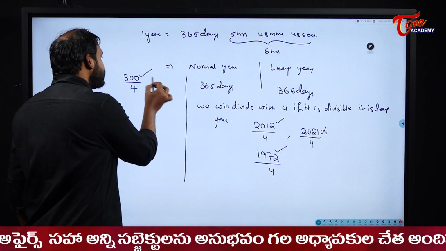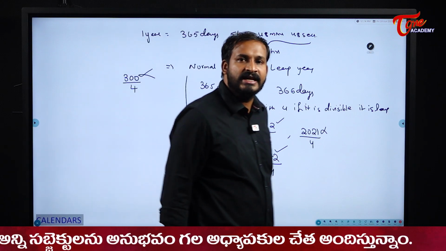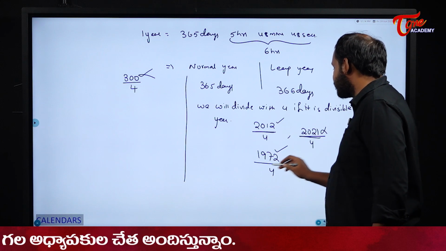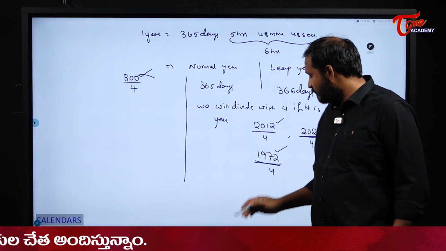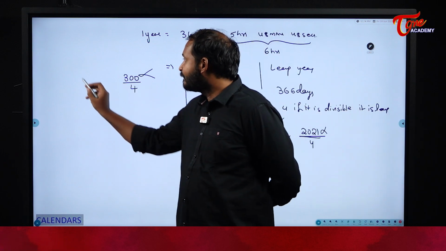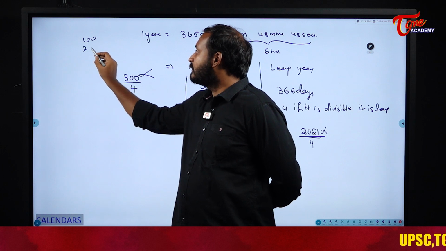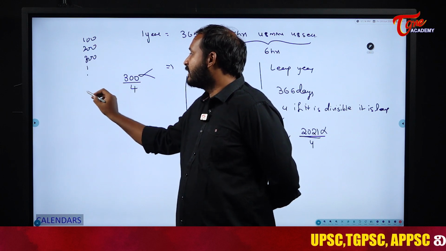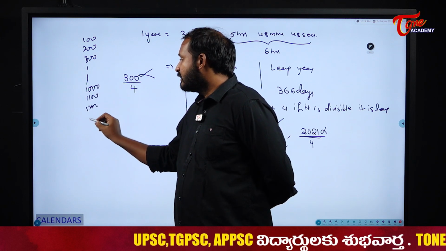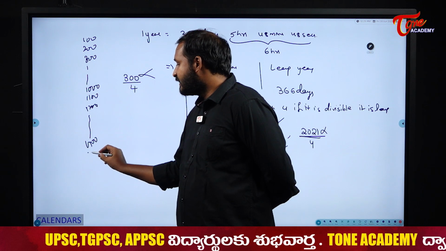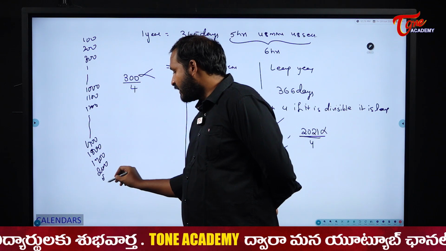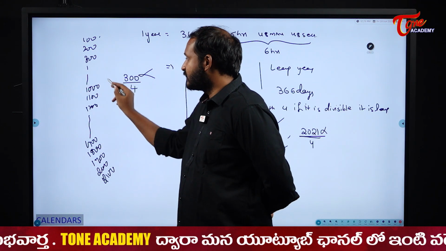But actually 300 is not a leap year. What is the reason behind that? Very simple, students. If the years are normal years, like 2012 or 1972, fine. But what is this 300? These are centuries: 100, 200, 300, similarly 1000, 1100, 1200, similarly 1700, 1800, 1900, 2000, 2100. These are called century years, students.